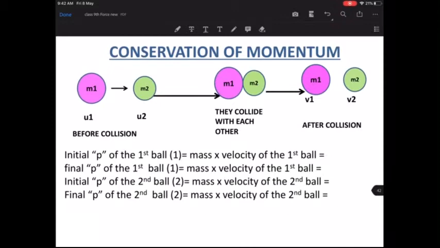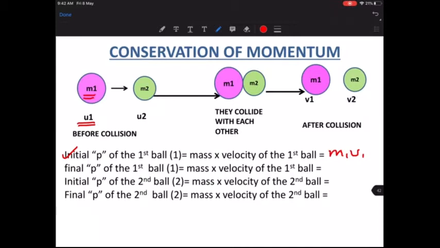What is the initial momentum of the first object? Momentum is mass into velocity. The mass of the first object is m1, and the initial velocity is u1. So I can write m1 into u1, correct?